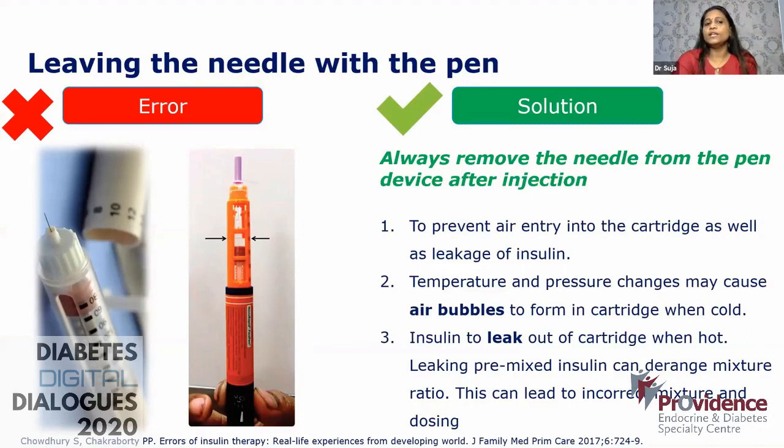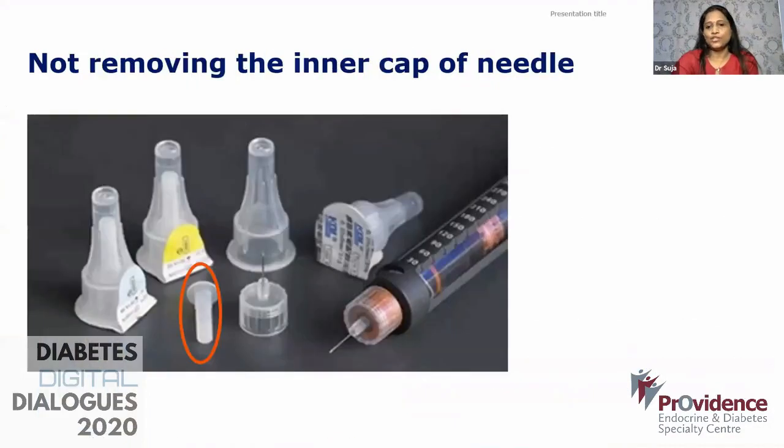And when you keep the needle there, there are chances that when the cartridge is hot, insulin will leak out. So if it is a premixed insulin, this will derange the mixture ratio.